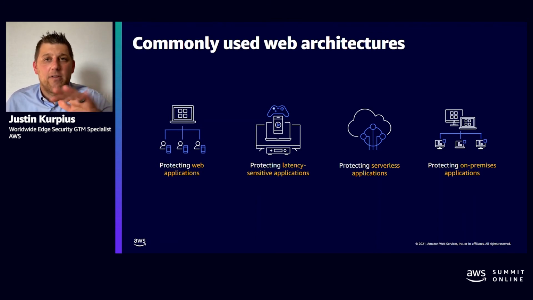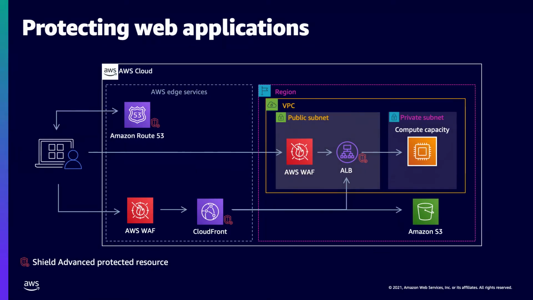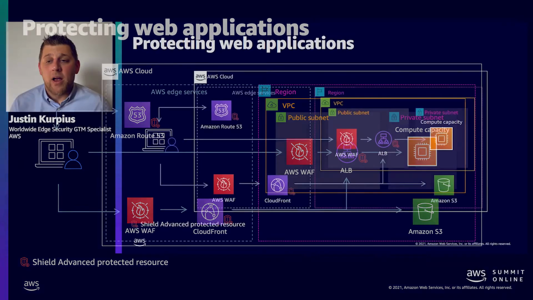Here, the four main ones are protecting web applications in general, latency-specific applications, which we see with our gaming customers, protecting serverless applications, and finally, one that is popping up quite a bit now, protecting on-premise applications as well.